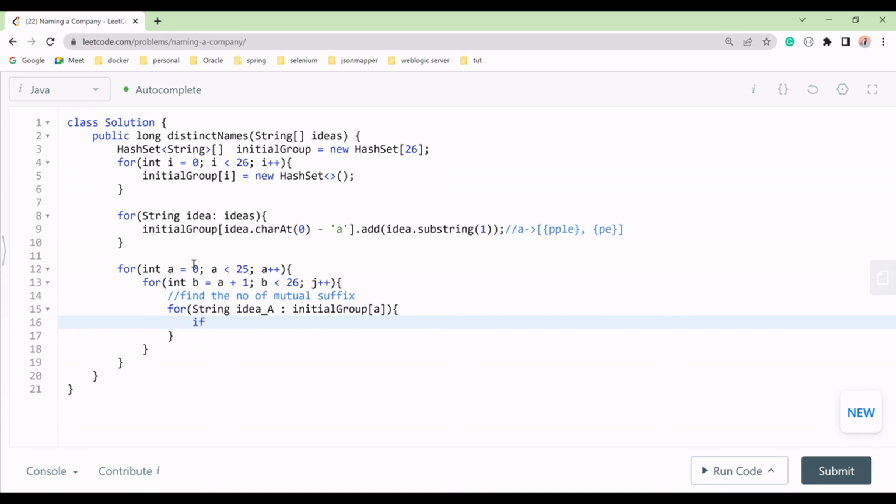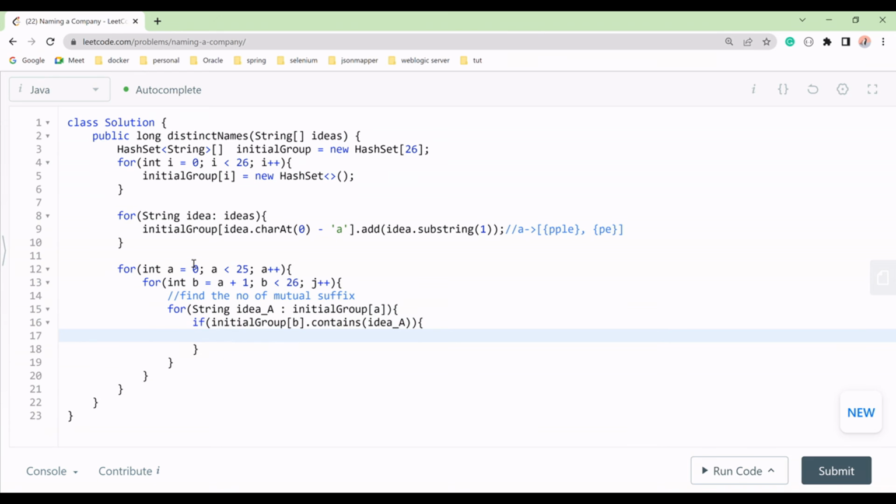So I will try to find if this initial group contains our idea B, correct? There is a method contains, I will try to find if the idea is there. If idea A is there, it means we have, you can say, mutuals, right?